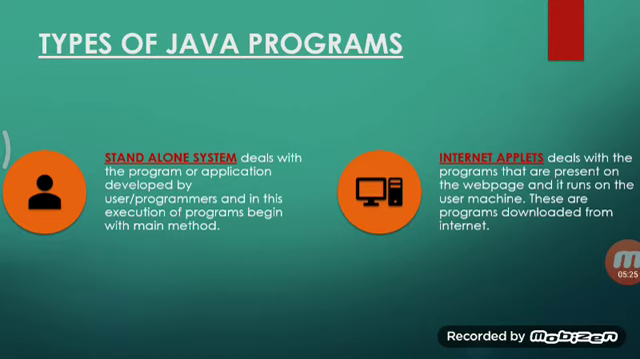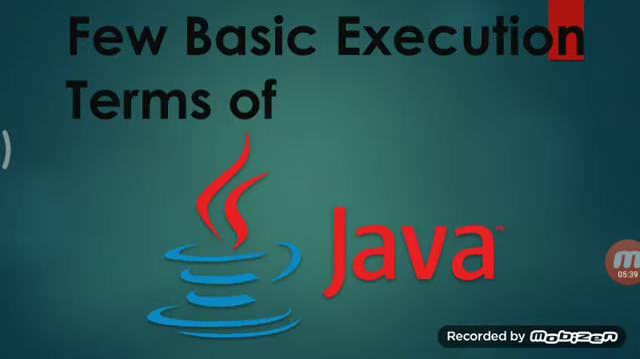So there are two types of Java programs. One is the standalone application, the standalone system, and the other one is internet applets. A standalone system is independent, and internet applets are created by someone else and run by someone else. When we talk about the next point, that means a few basic execution terms of Java.